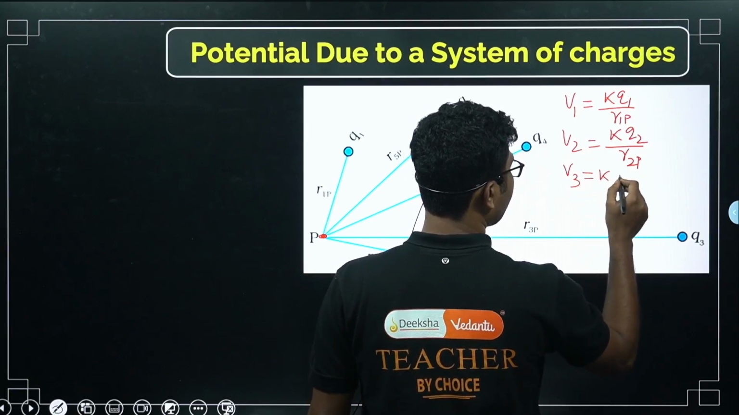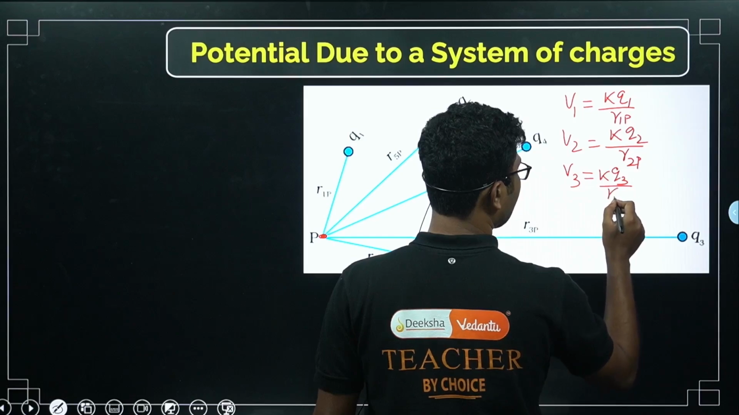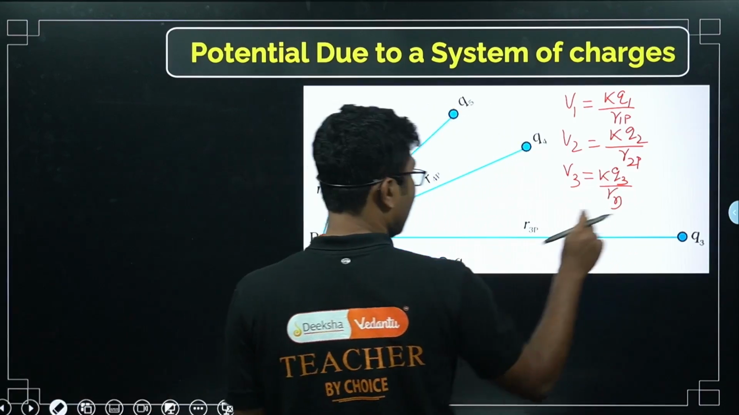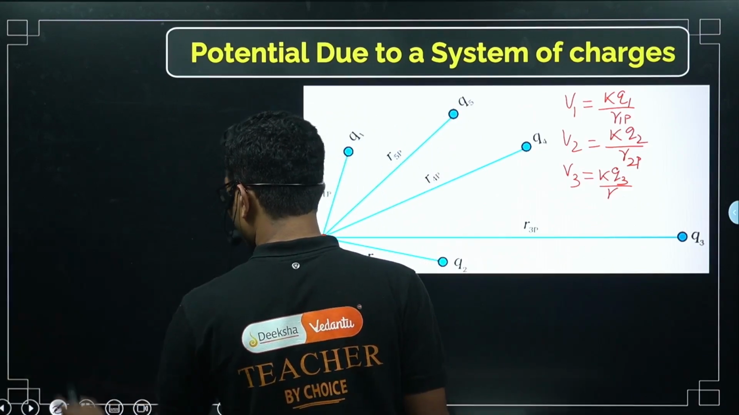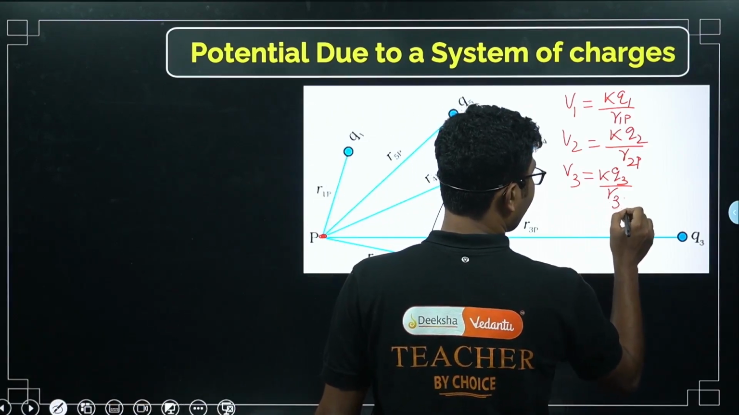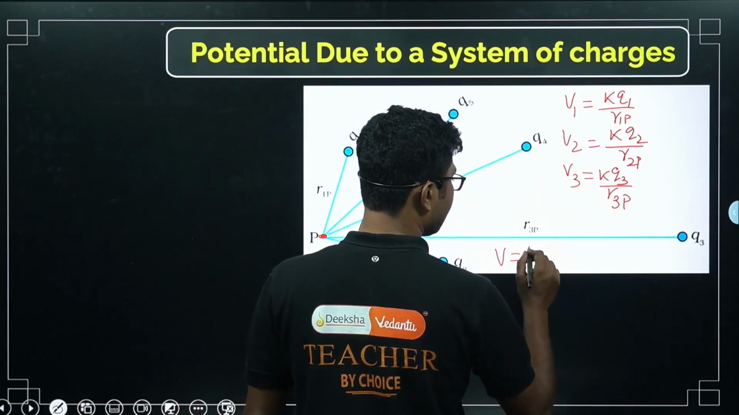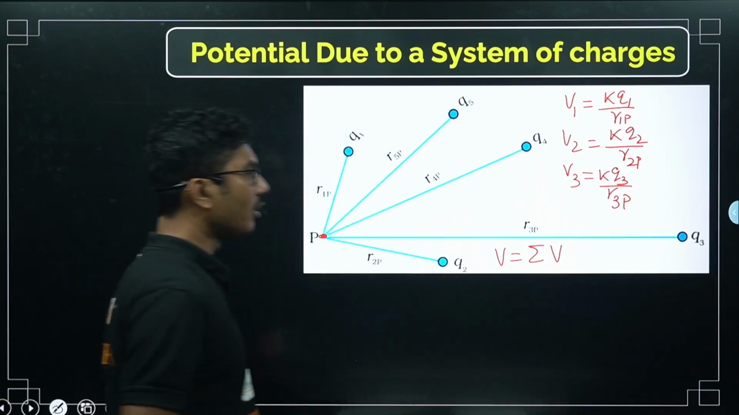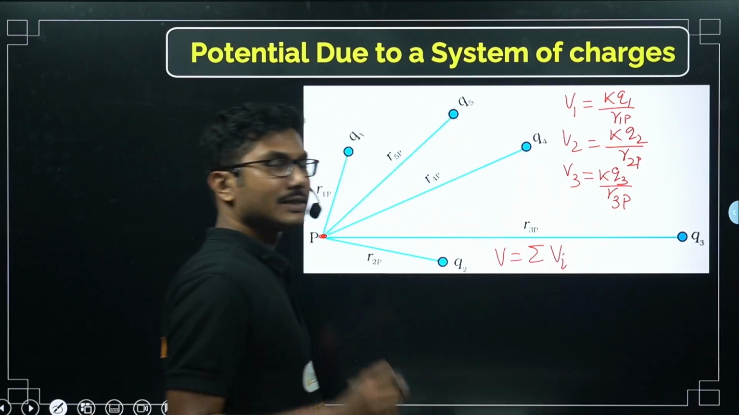Now, potential is a scalar quantity. So, this is an easier form than electric field. In case of electric field, you need to add them in vector form, but here you can simply add. The total potential is given by the sum of all the individual potentials, and this is just scalar addition.